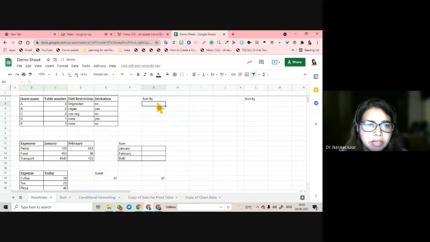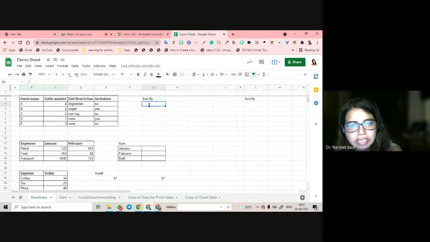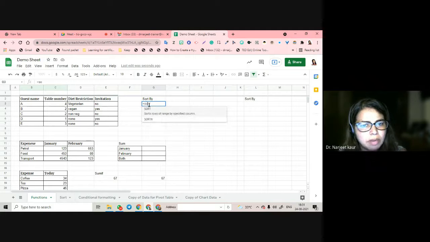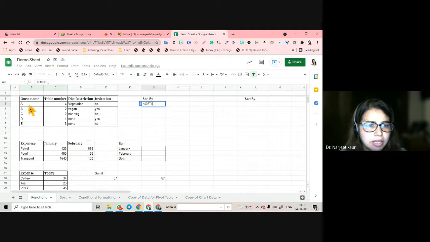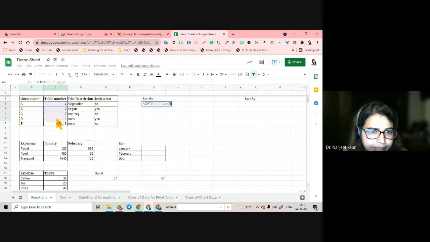So what we are doing here is sorting the data. For example, I want to sort this table according to the table number. What I'm going to do is type equals sort. It pops up automatically. You have to select the whole table that I want to sort, comma, and by which column should it be sorted? Table number. Select this data. You want this to be true or false, ascending or descending? True, in ascending order.